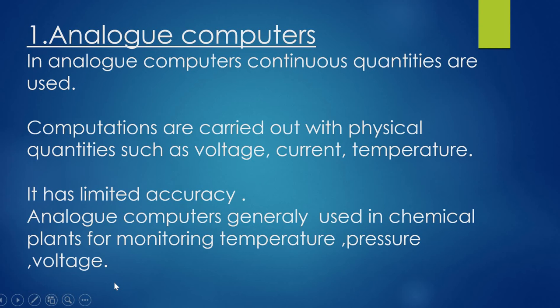First one, analog computers. In analog computers, continuous quantities or analog signals are used. The input and output will be analog. Here computations are carried out with physical quantities such as voltage, current, temperature, etc. The disadvantage of analog computers is limited accuracy, and they are generally used in chemical plants for monitoring temperature, pressure, voltage, etc.